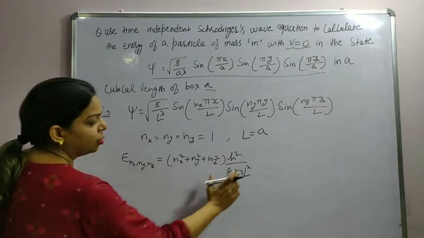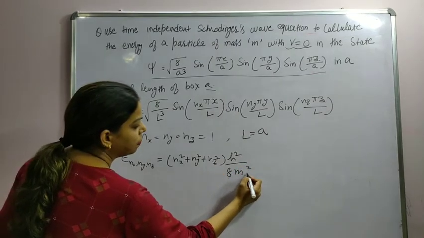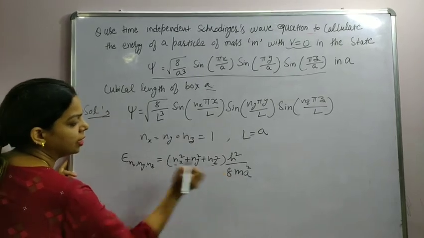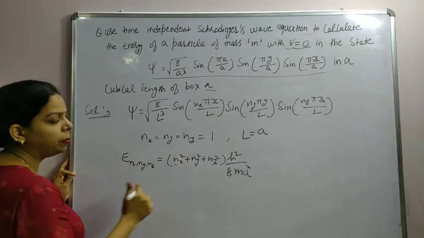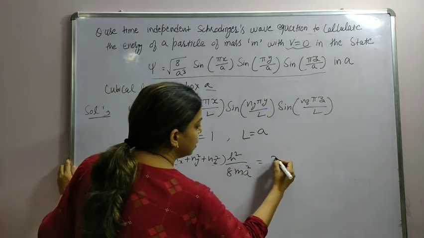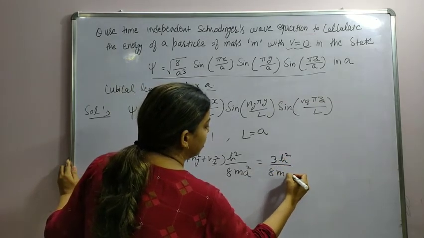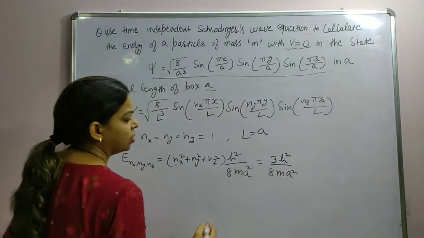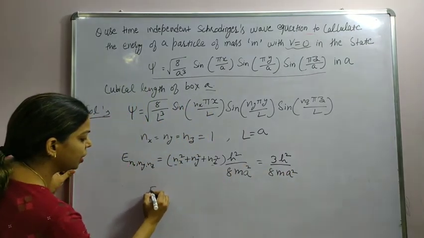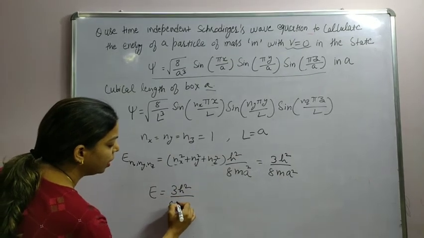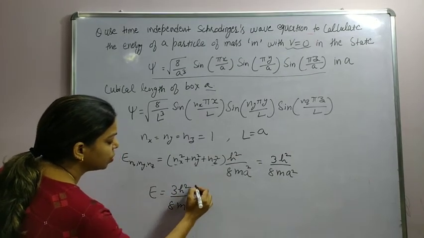Now L is a. Over here I will substitute a square. The value of n is 111, so it will be 3. So this is 3h square by 8m a square. Hence the energy is 3h square by 8m a square.